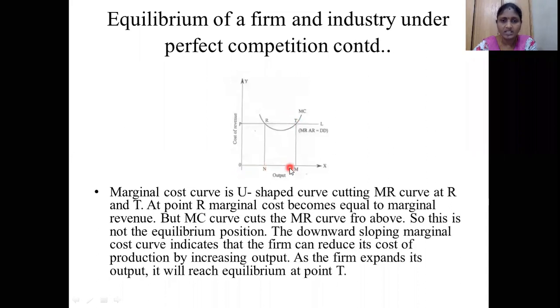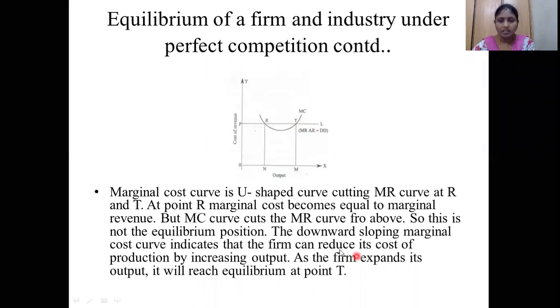At this position, what is the output? The output is OM. That means whenever the firm increases its output up to the OM level, only then is it attaining the equilibrium position. At the beginning, the output is only ON, and with that ON output level it is not reaching the equilibrium position. When you increase your production, we are incurring some marginal cost on that additional unit. So whenever the output is increased to OM, it attains the equilibrium position.